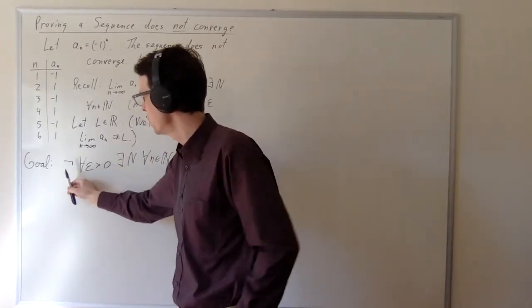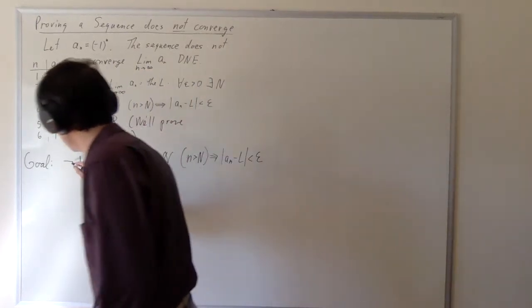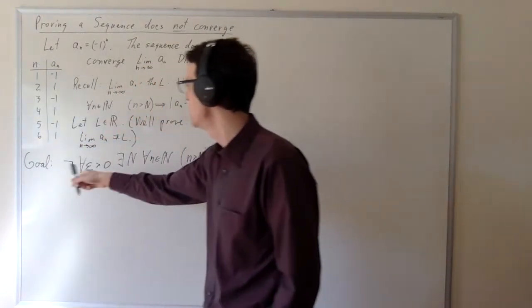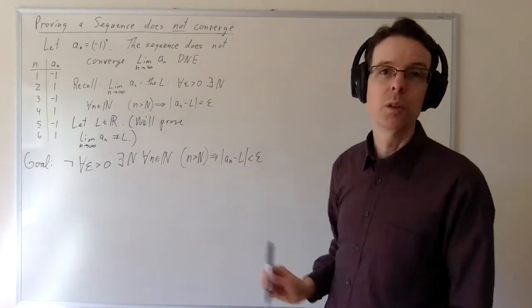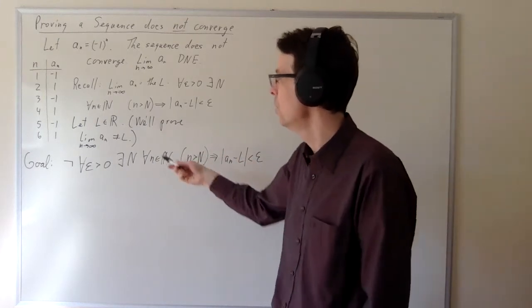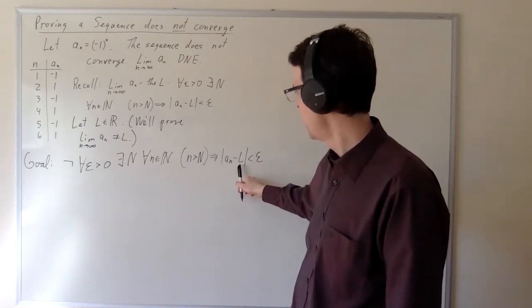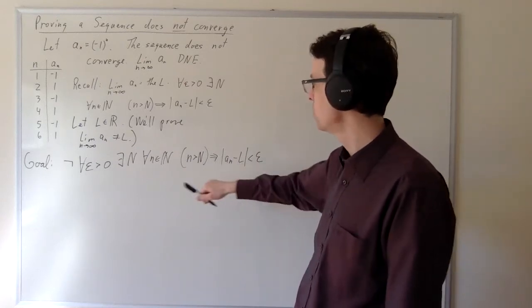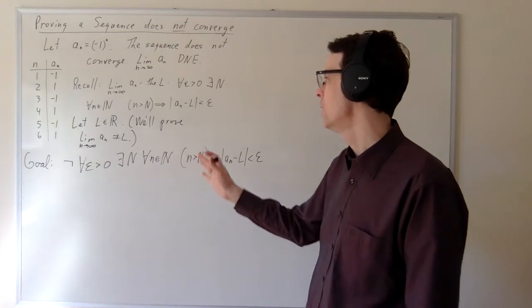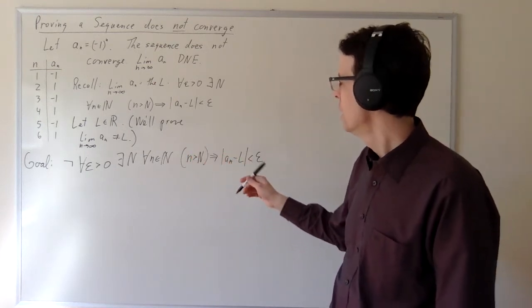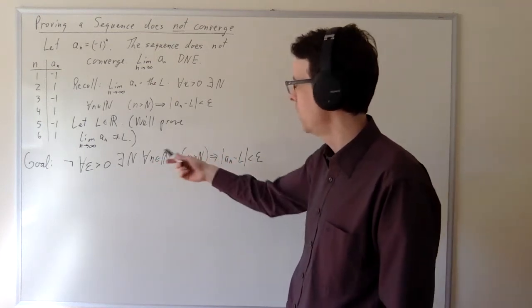And this little symbol is not a turnstile, it's just a little negation symbol. It means that's not true. So we're trying to show that that's not true of the number L, where L is this generic number. Notice there is an L in this statement. We're trying to show that that's not true about L. Well, that's kind of interesting, but that's not really as much as we need here.